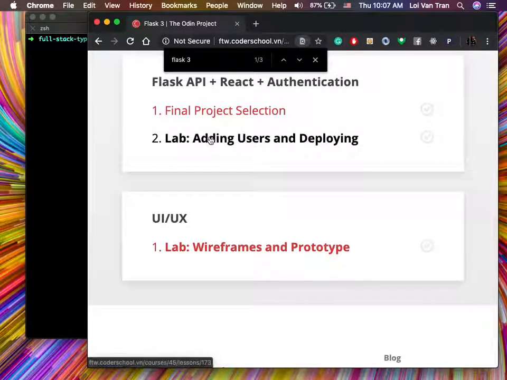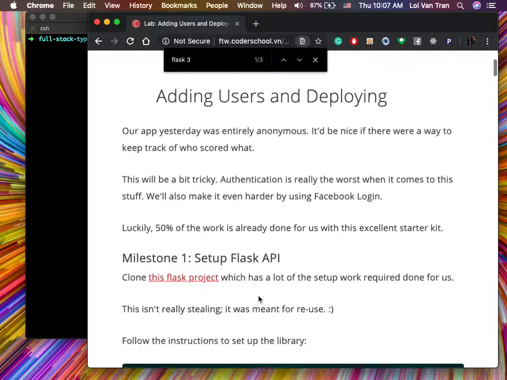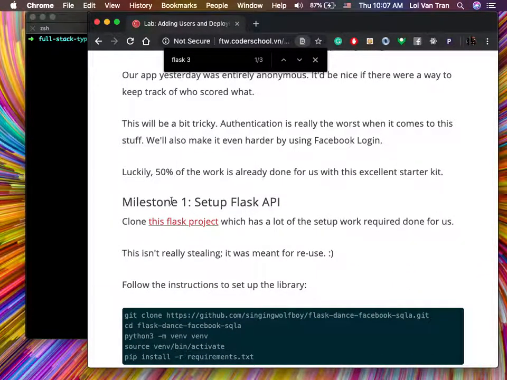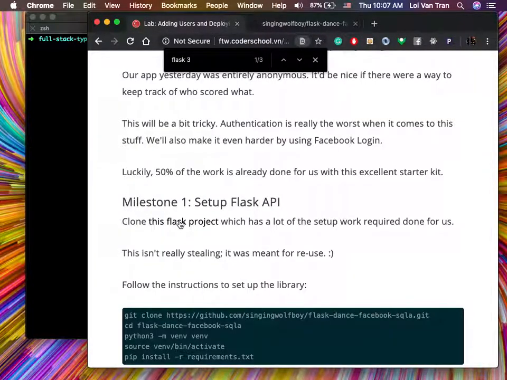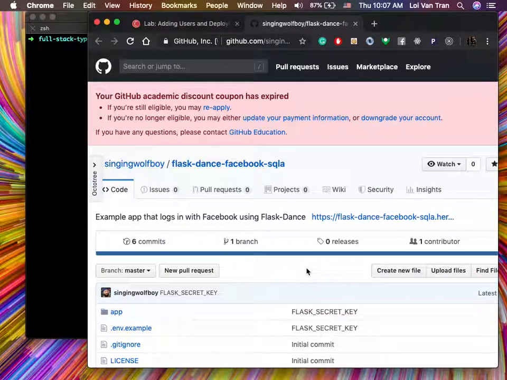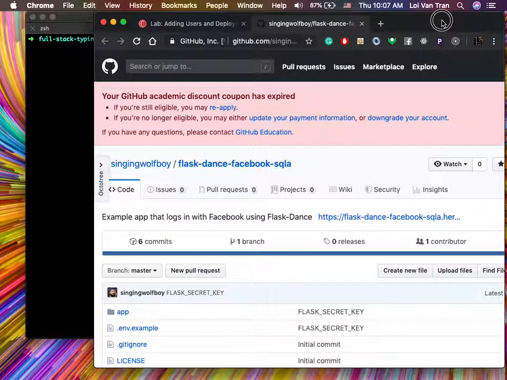We're gonna go over to our adding users and deploying, and we can see that it's a little bit updated right now, okay? So I'm gonna click this button, and obviously I read it already, you guys can read it, but basically this is saying that, hey, we need to set up an API, okay? And almost every single library and framework you guys will run across, you will see little templates that are set up for you, that have already all the setup.